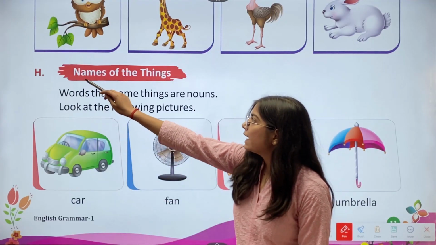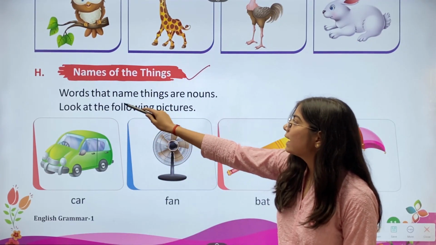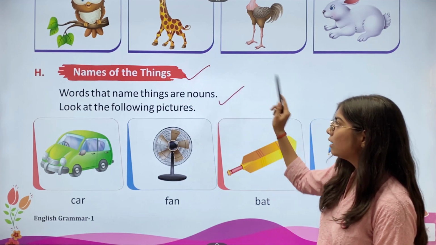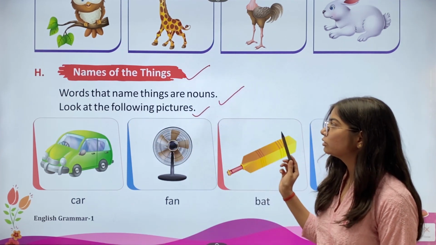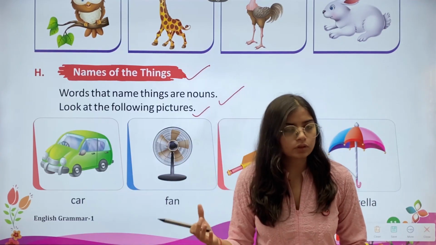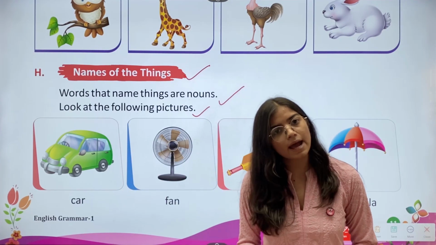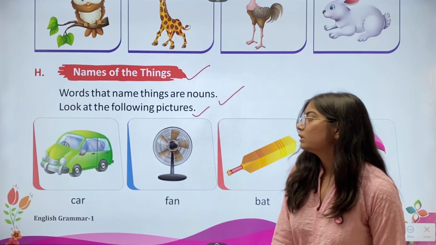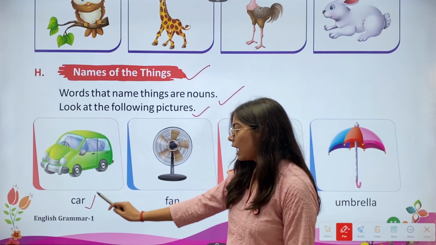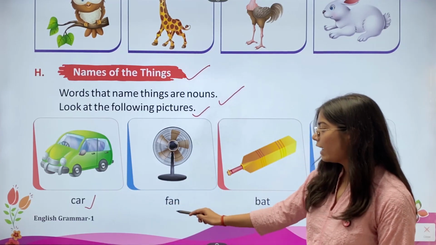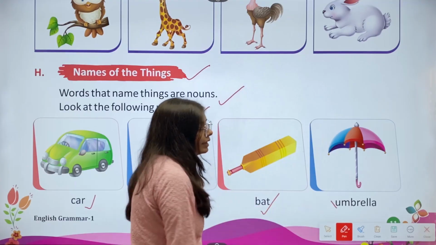Now we have the H, names of the things. Words that name things are noun. Look at the following pictures. So, जो ऐसे वर्ड्स होते हैं जो थिंग्स को नेम करते हैं, अगेन उन्हें हम नाउन कहते हैं. Now we have some pictures. We have car, then fan, then a bat, then umbrella.